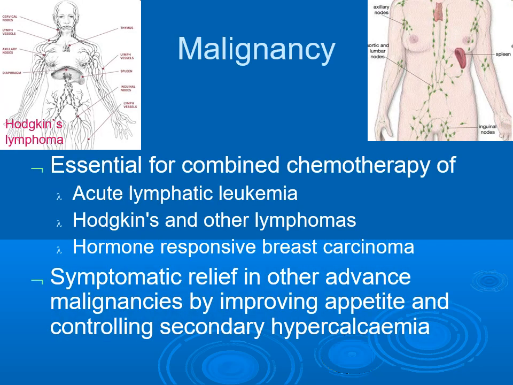Malignancy. Chemotherapy is one of the important parts of therapy in management of various malignancies. Steroids are essential with chemotherapy in particular malignancies like acute lymphatic leukemia, Hodgkin's and other lymphomas, hormone responsive breast carcinoma. Steroids provide symptomatic relief in advanced malignancies by improving appetite and controlling secondary hypercalcemia.